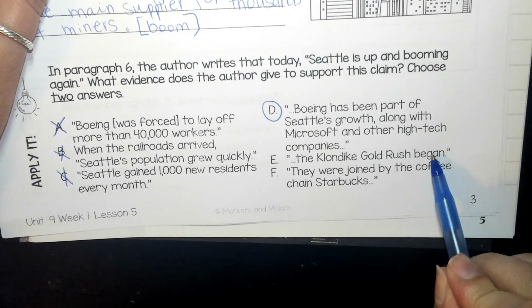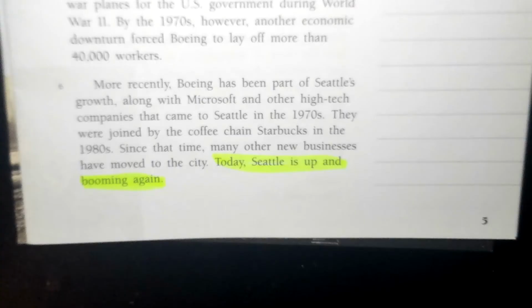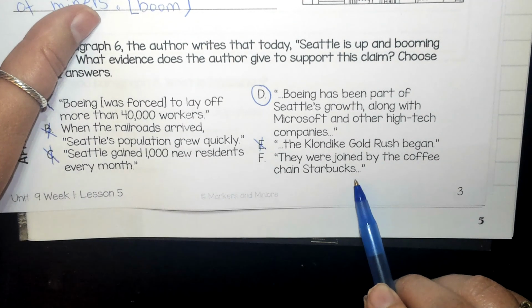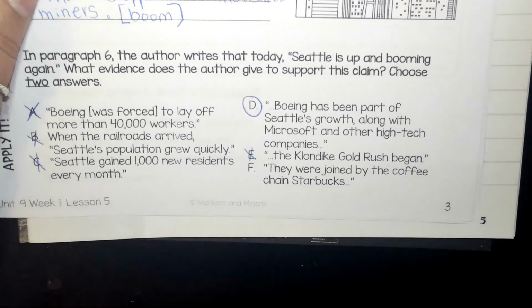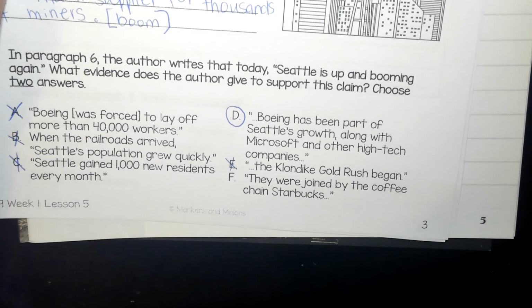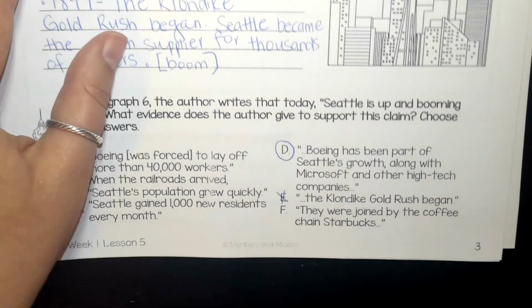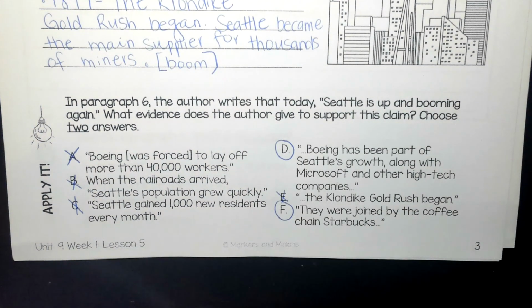The Klondike Gold Rush we know is an example of booming, but did we read about it in paragraph 6? Nope. And then they were joined by the coffee chain Starbucks. I know how many of you 4th graders are drinking Starbucks, right? Lay off the Frappuccinos, you guys. It's so much sugar. But think about how much people love Starbucks, right? And I read about that here. Starbucks is a huge company that makes a lot of money, and that's great for Seattle's economy. Okay, so the correct choices for this question here at the bottom were D and F.